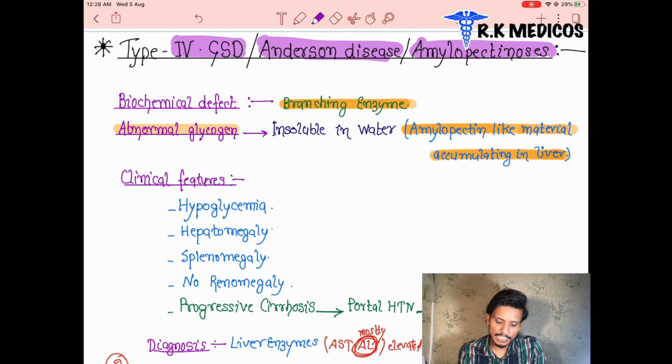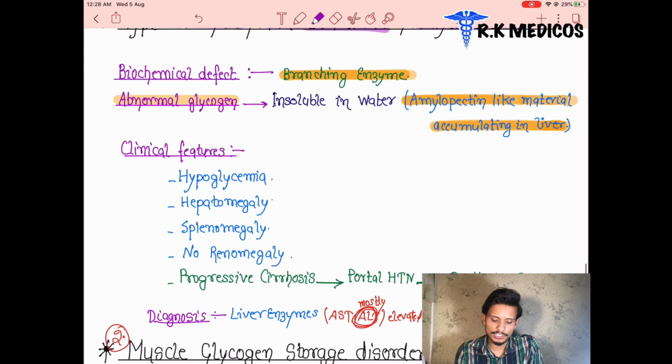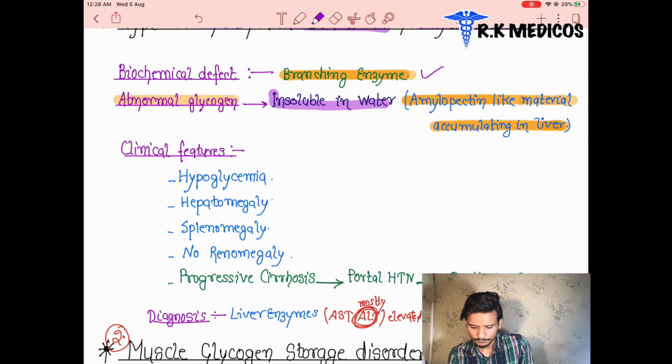What is the enzyme which is defective here? That is the branching enzyme. Now you can see abnormal glycogen is synthesized. This abnormal glycogen is insoluble in water, and it is an amylopectin-like substance which accumulates in the liver.